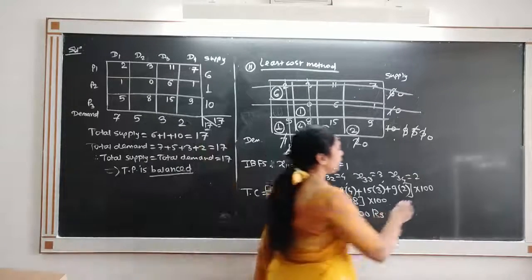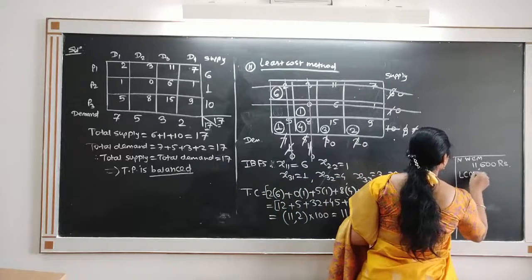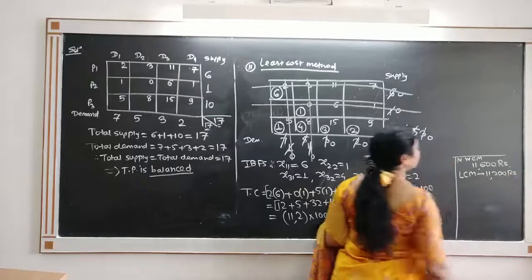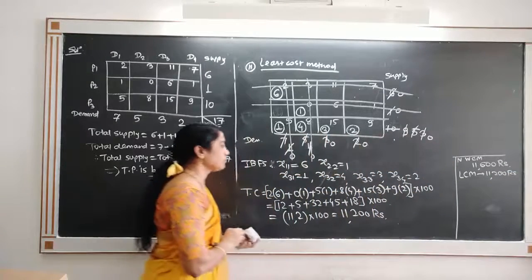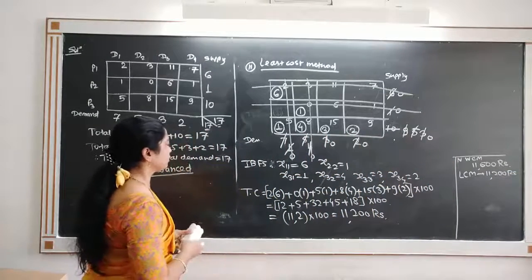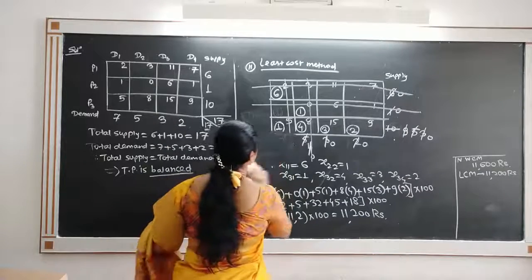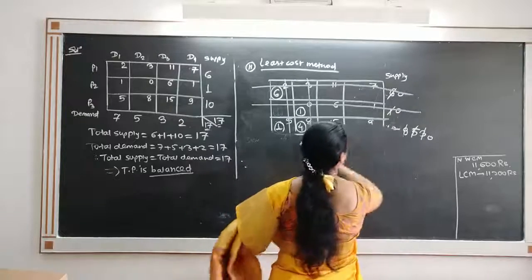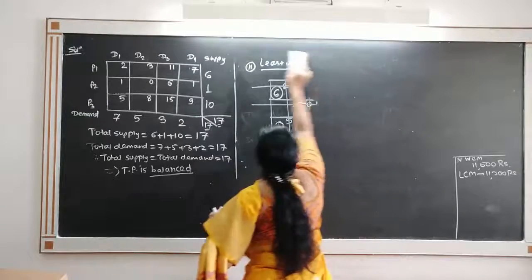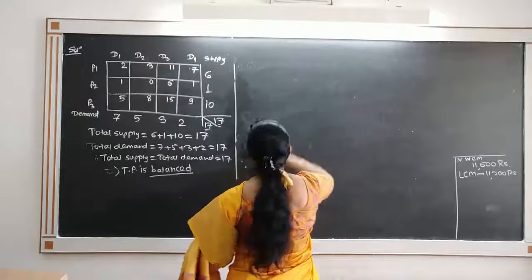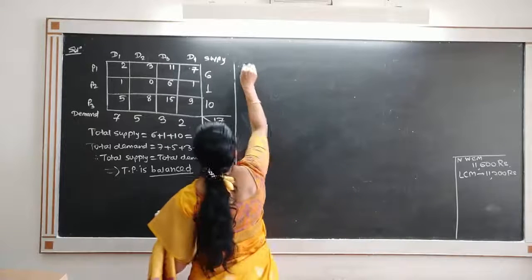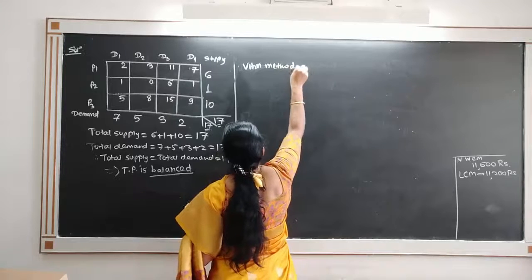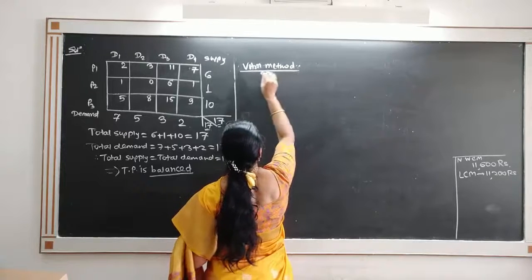So if you find this by least cost method, it comes to be 11,200 rupees. Now see the third one. The third one is VAM method. So see VAM method.